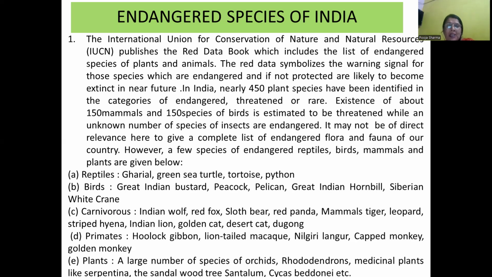In plants, a large number of species of orchids, rhododendrons, medicinal plants like Rauwolfia serpentina, sandalwood, trees like Santalum, and cycas are in the danger zone. If you want to save them, be aware and save our environment.